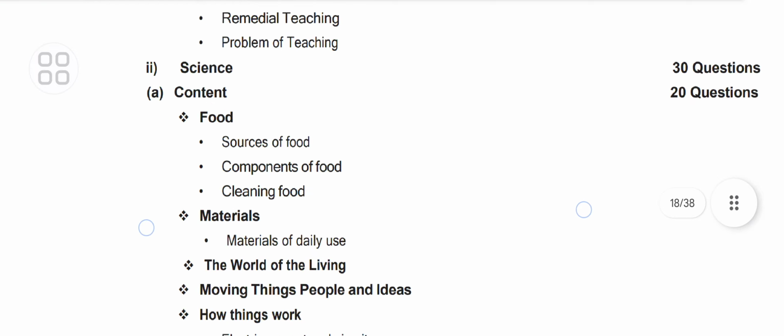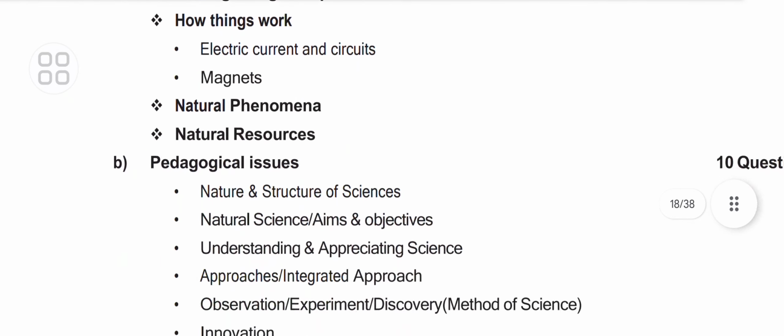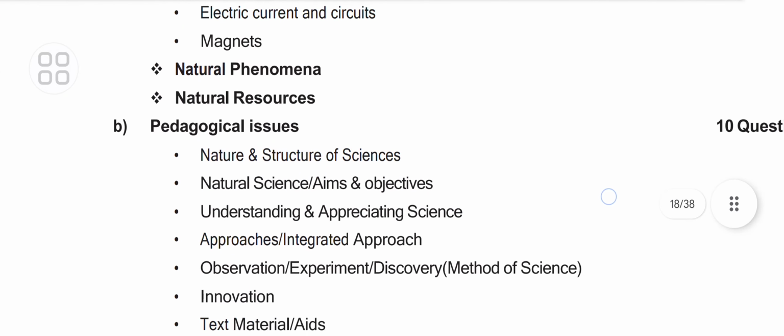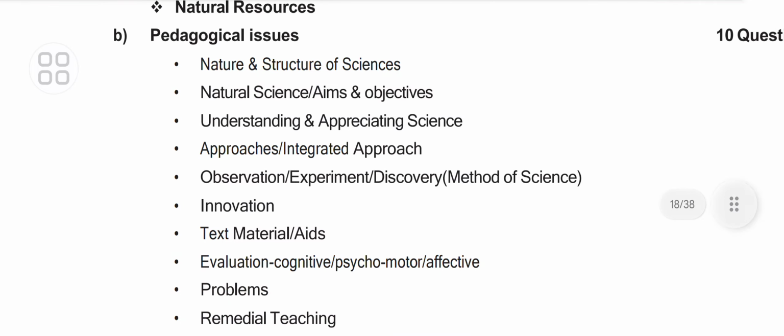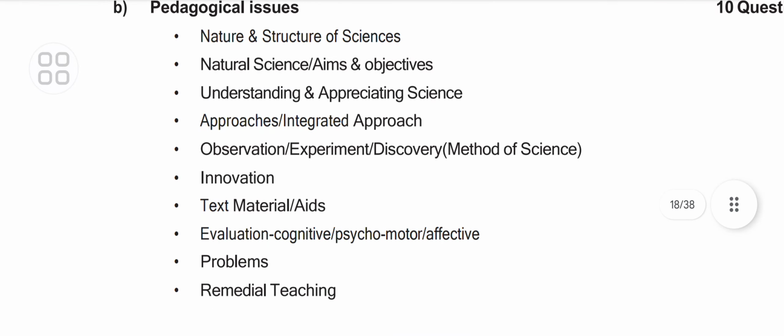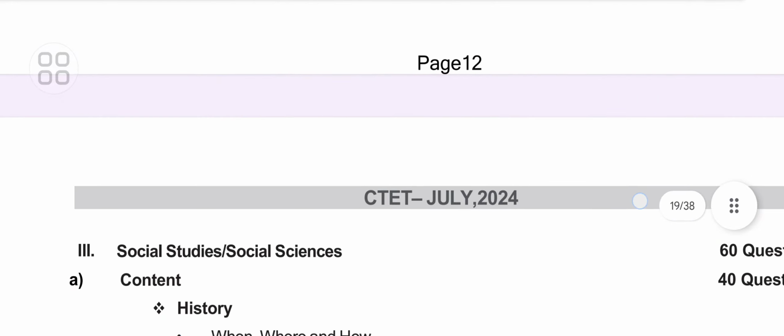Under science: sources of food, components of food, cleaning food, materials of daily use, electric current and circuit, magnet, nature and structure of science, natural science, understanding and appreciating science, approaches, observation, remedial teaching.